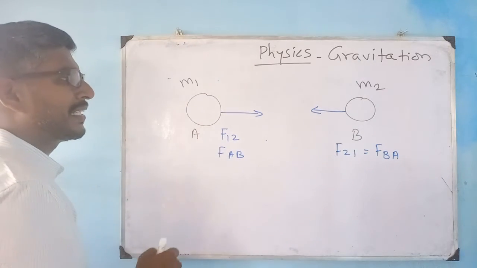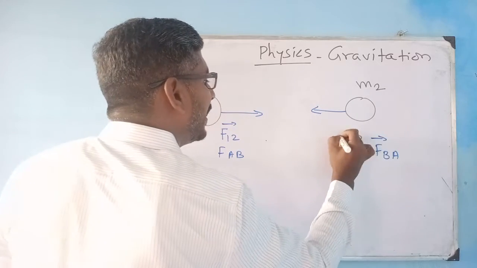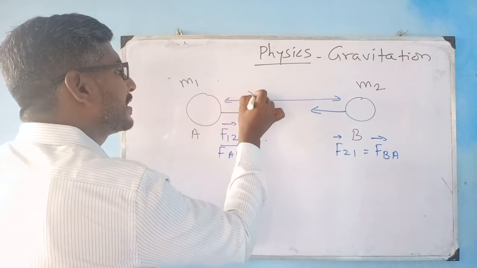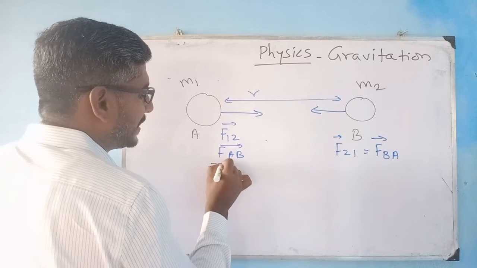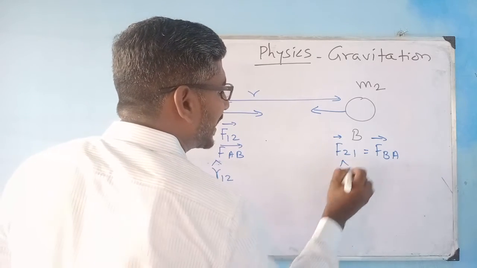The distance between these is R. Here I am writing r12 as the directional vector and r21 as the directional vector.